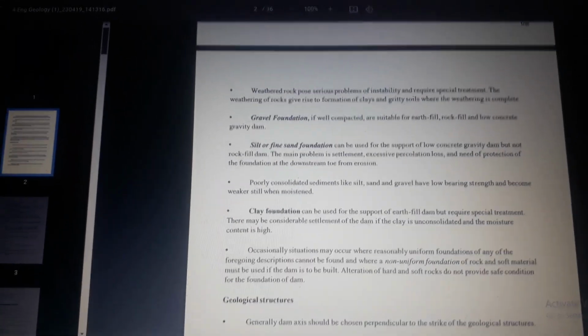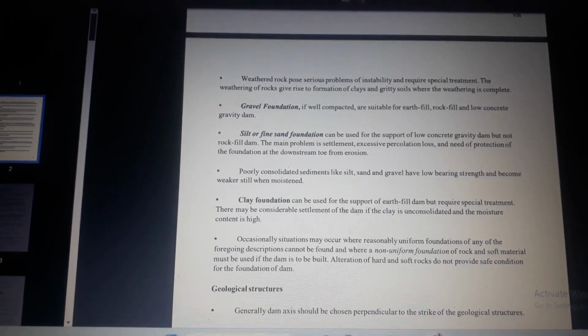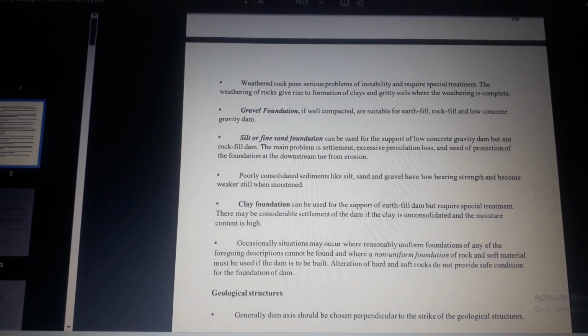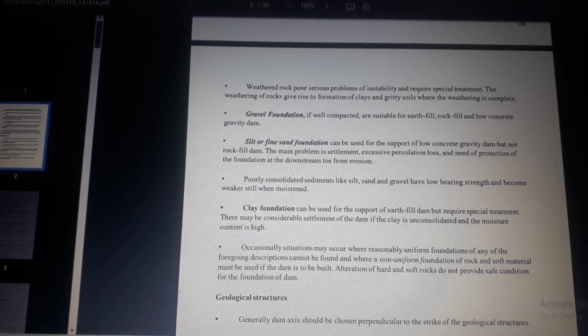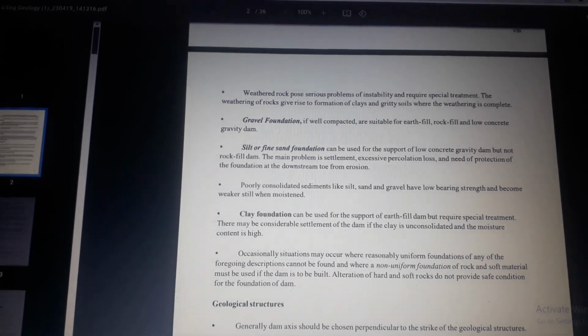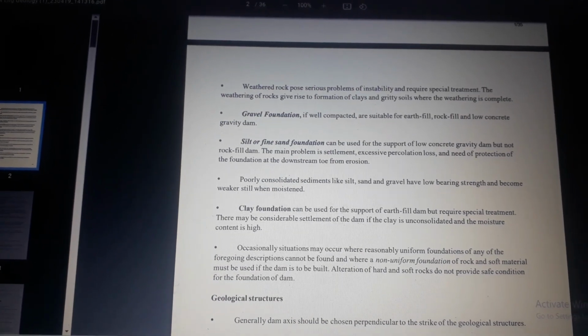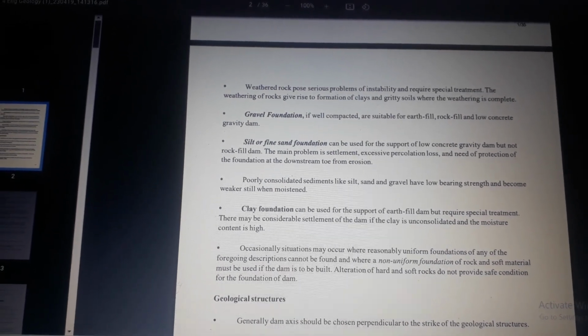Gravel foundations, if well compacted, are suitable for earthfill, rockfill, and low concrete gravity dams. Silt or fine sand foundations can be used for the support of low concrete gravity dams, but not rockfill dams.